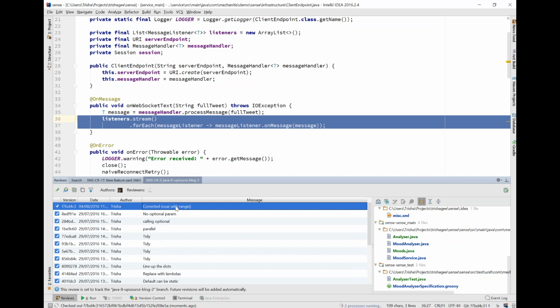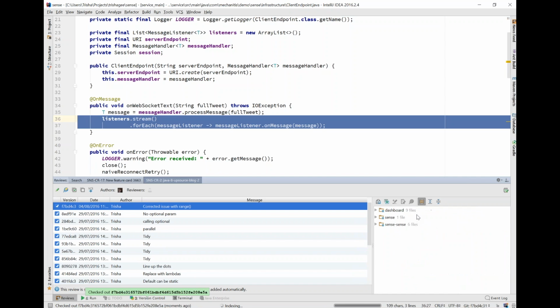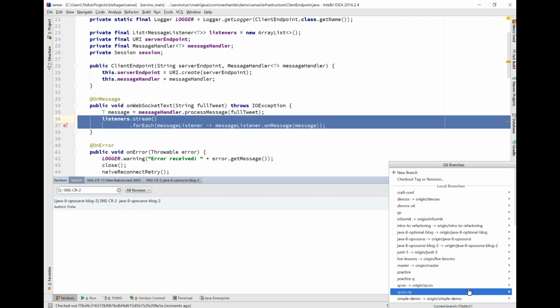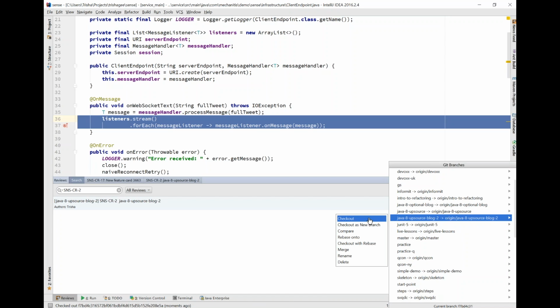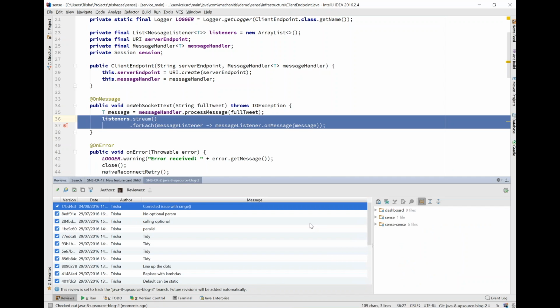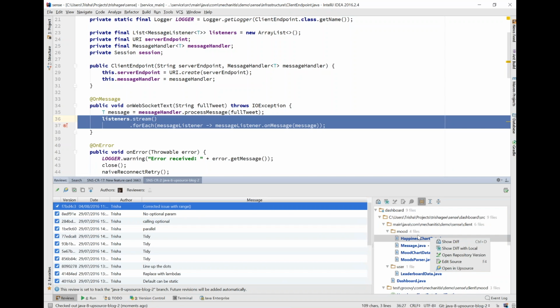Or if I know which branch it was, then I can just check out the branch. Here it says it's Java 8 Upsource blog 2, so I can just check out that branch, which might be an easier way of doing a branch review. And then I can go through and do what I was doing before.